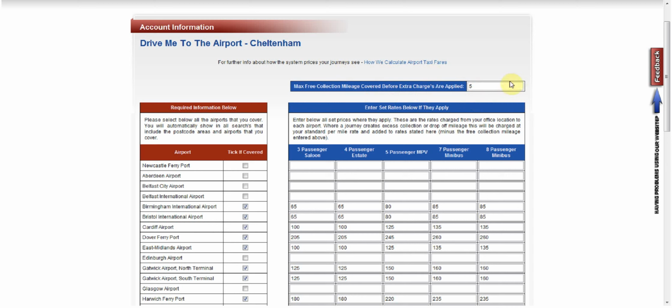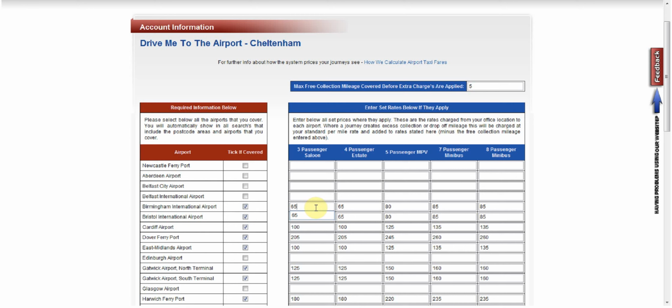So it'll take that figure off of the total distance to be charged. It'll multiply whatever is left by your per mile rate as entered in the vehicle section, and that figure will then be added to your set prices. We looked at many different ways of doing this, and that proved to be the most effective at returning accurate prices.